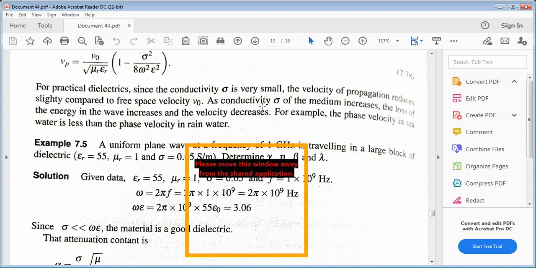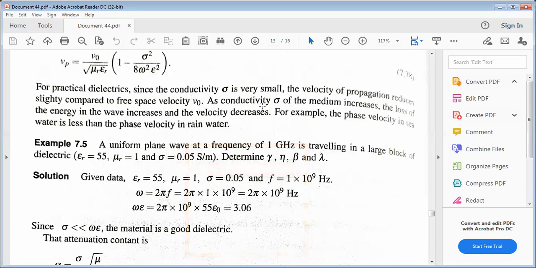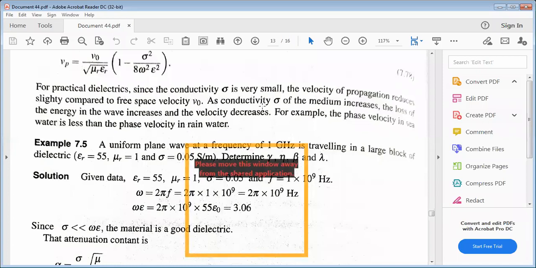The loss of energy in the wave increases because of the higher conductivity, and the velocity decreases because of the conduction mechanism, just like the temperature conduction of a metal. For example, the phase velocity in seawater is less than the phase velocity in rainwater. That is the best example.